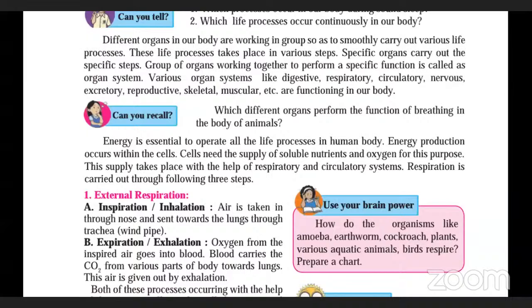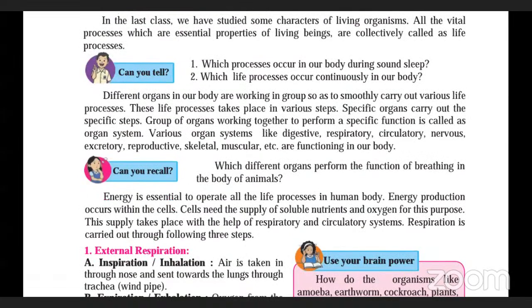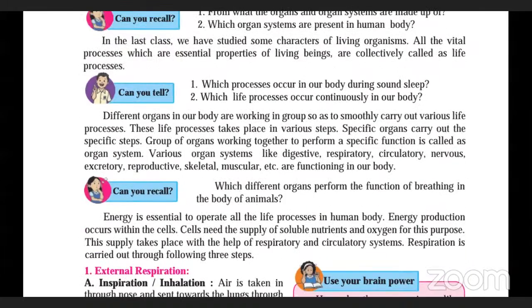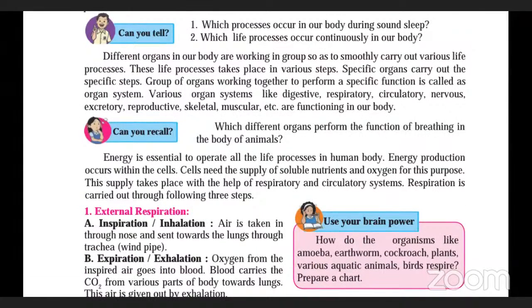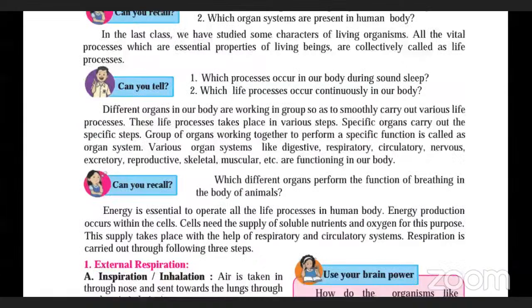So which different organs in our body are working in groups so as to carry out the entire processes which are taking place inside our body. Our body is a very complex system. It is not like only one process is taking place at a time. There are several processes taking place simultaneously at a given time. To maintain such processes all together is not an easy task. So all the different organs work in different ways to carry out these processes.